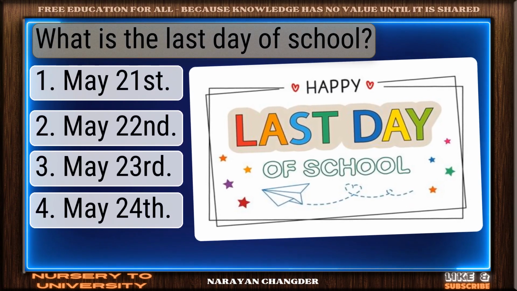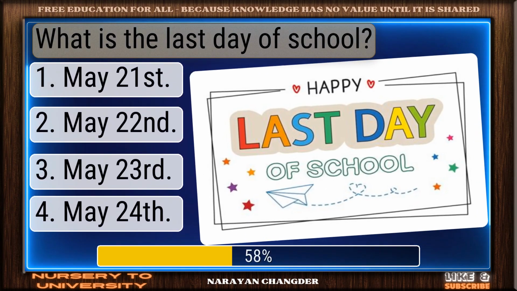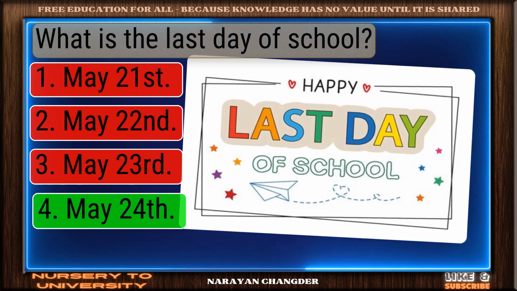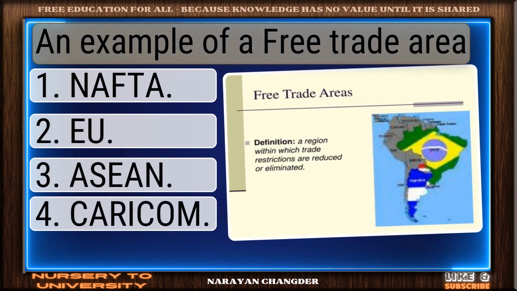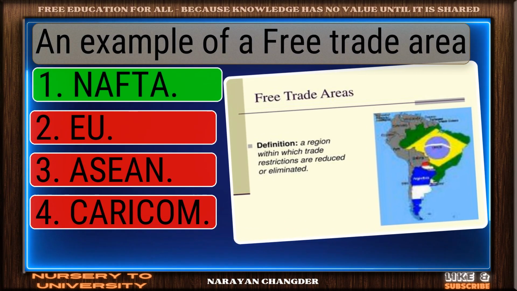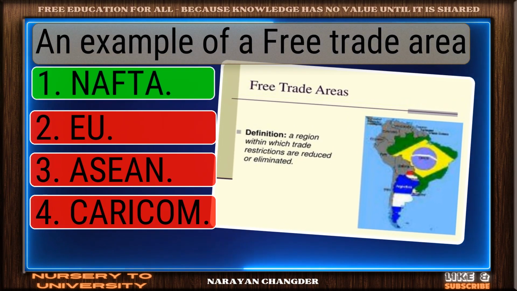What is the last day of school? Bravo. May 24th is the answer. An example of a free trade area. Well picked. NAFTA is the correct answer.